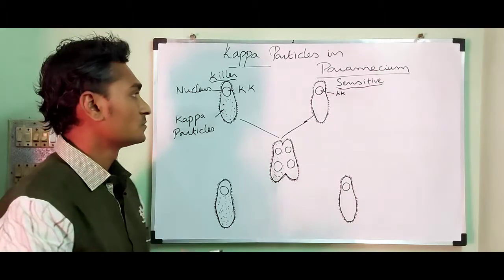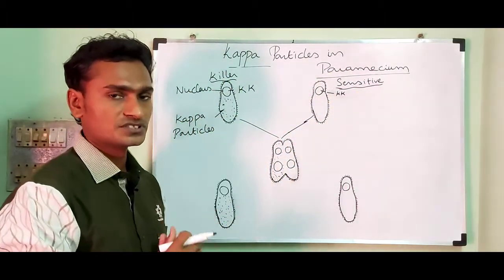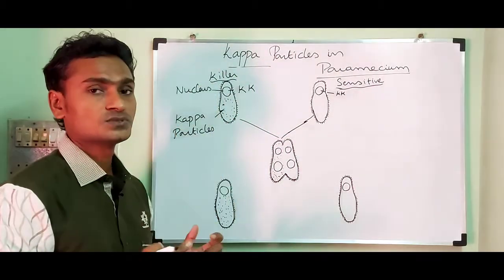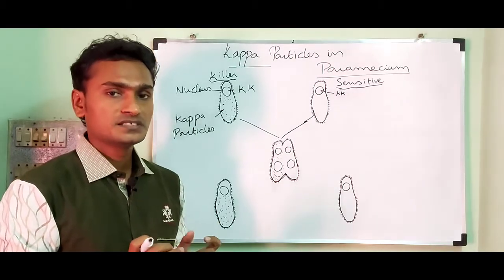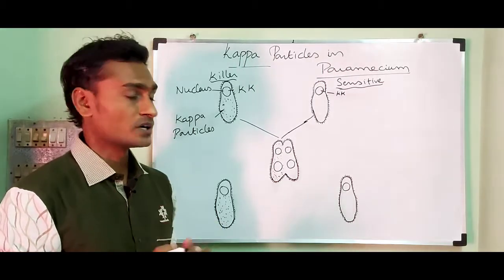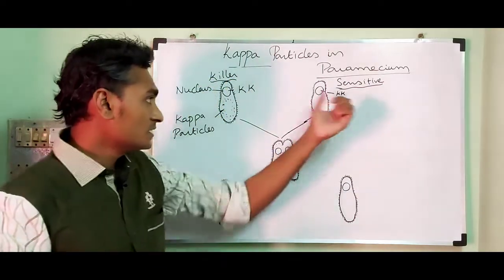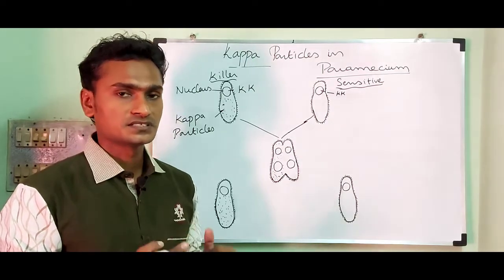Now I am going to allow these two individuals to conjugate. Before that, the killer strain has to undergo a process to remove the paramycin toxic substance. Otherwise, during conjugation, the killer can kill the sensitive by secretion of paramycin substance.